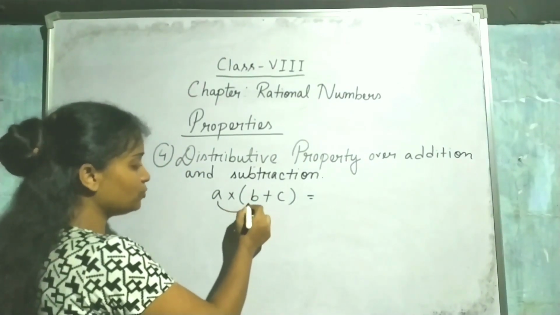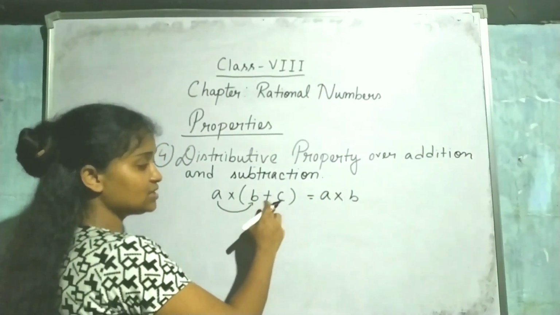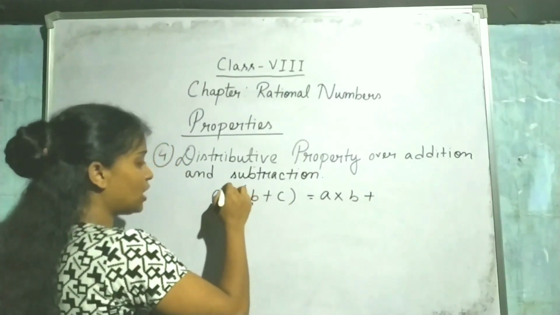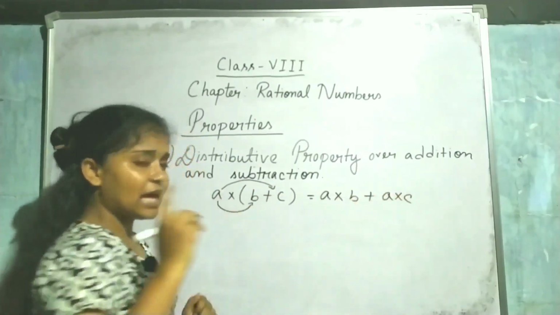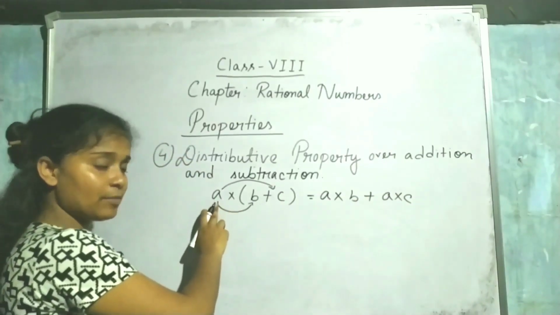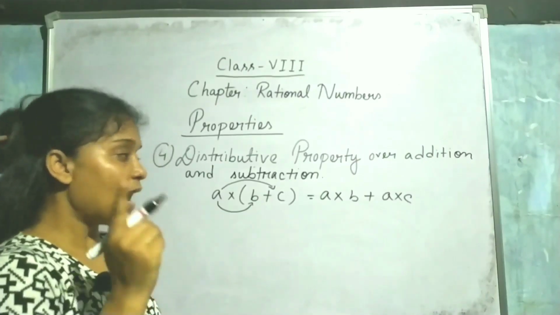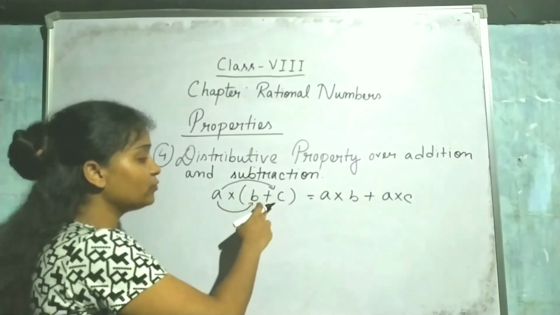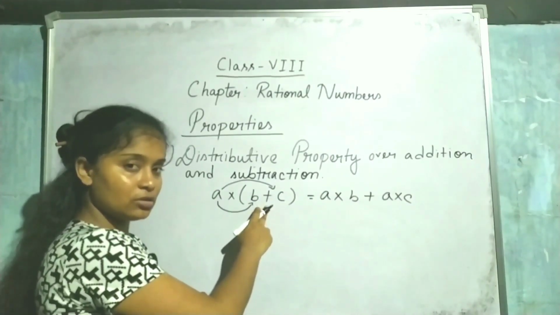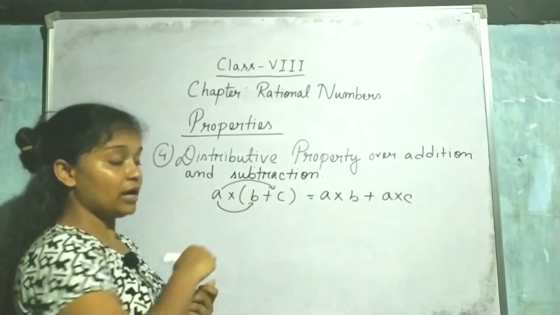Like a into b. Then after b, what sign is there? Plus. Then you have to write a into c. That means with the outside number, you have to multiply both the inside numbers. Okay, and this is the distributive property over what? Addition. We are distributing this number over addition.